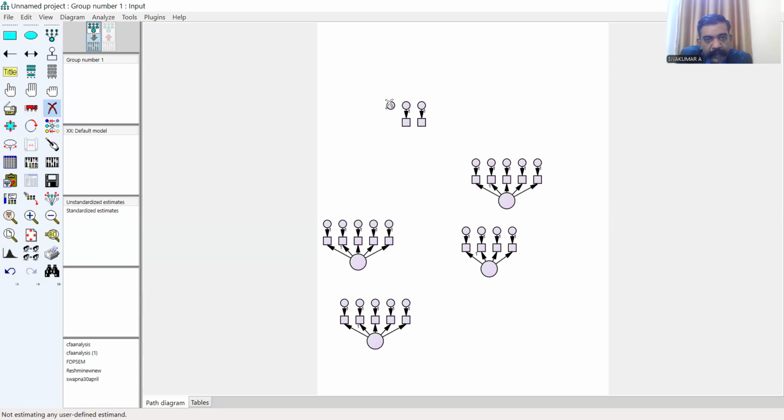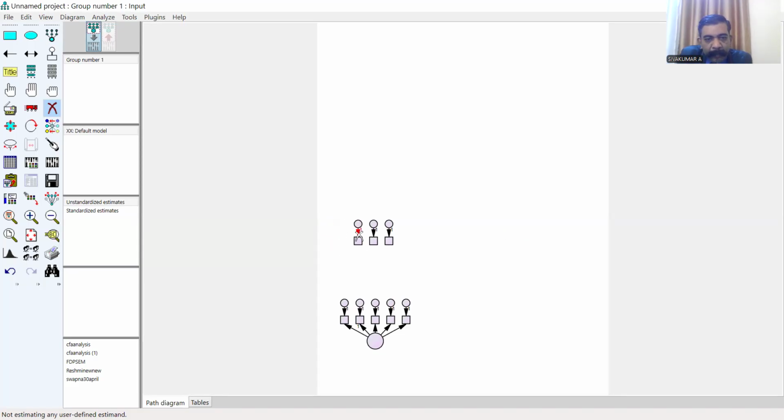First of all, you have to remember the 5 factors we identified when we conducted the EFA. Please remember the names of those 5 factors, otherwise you cannot do the CFA analysis with the help of the AMOS software.